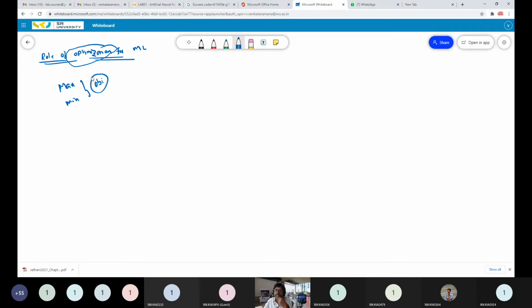Second, as a customer, when I am entering DMart to purchase the required groceries for a month, my objective is to minimize the cost, minimize my expenses. That is also a general optimization problem. Whenever you try to maximize or minimize any particular objective function, it is called optimization.